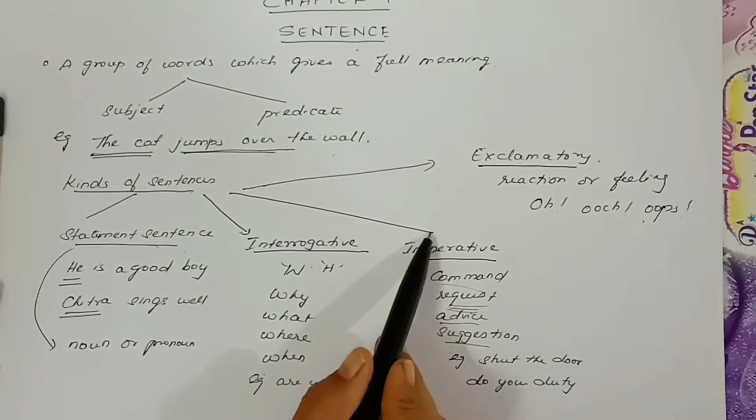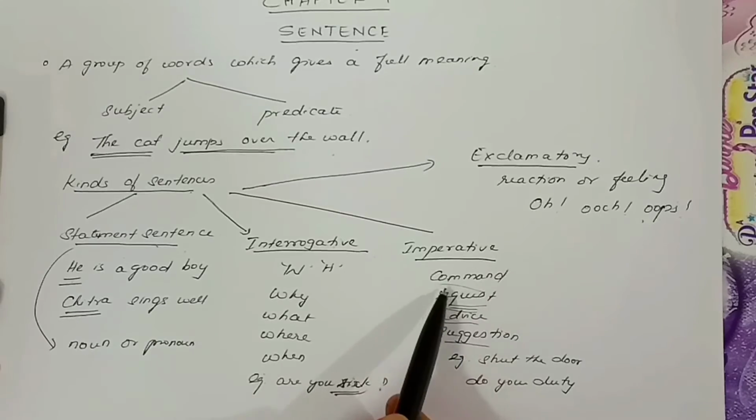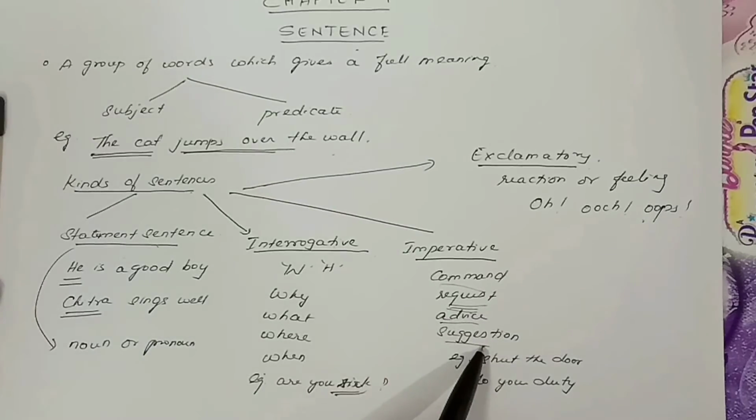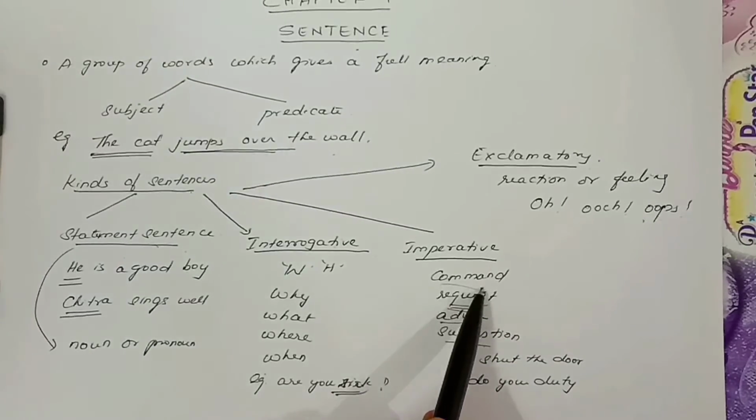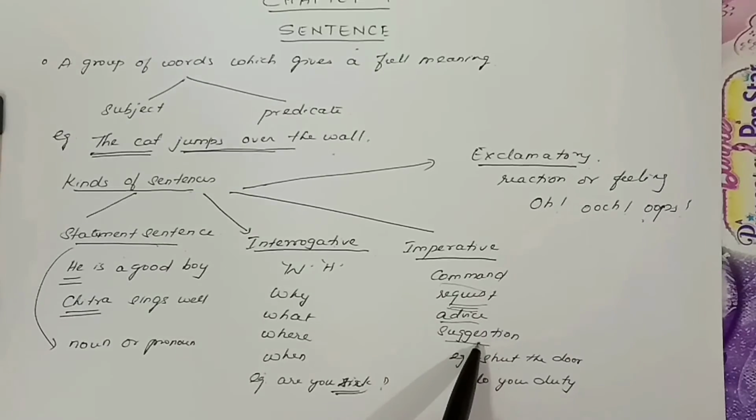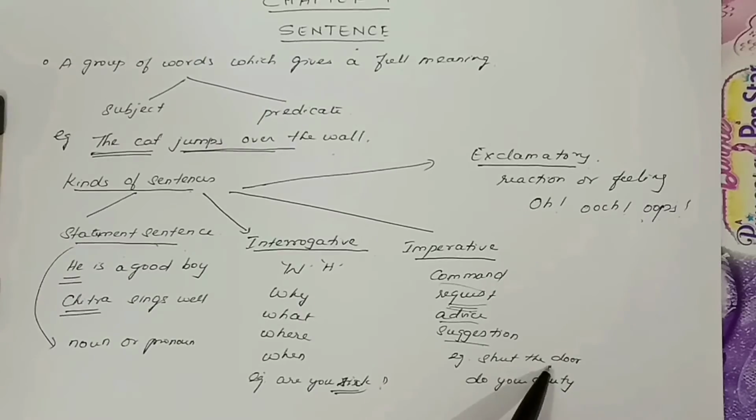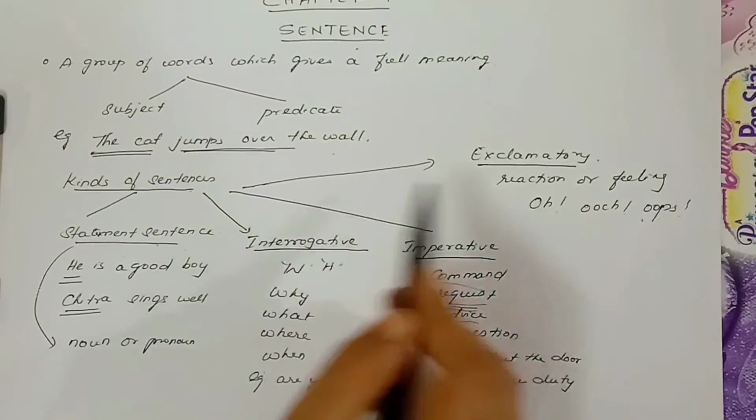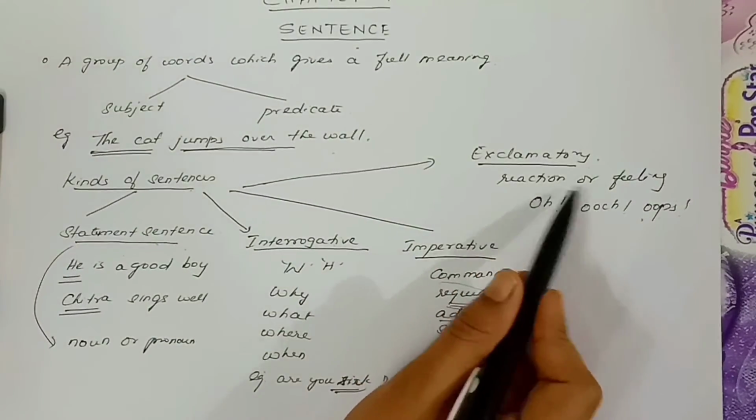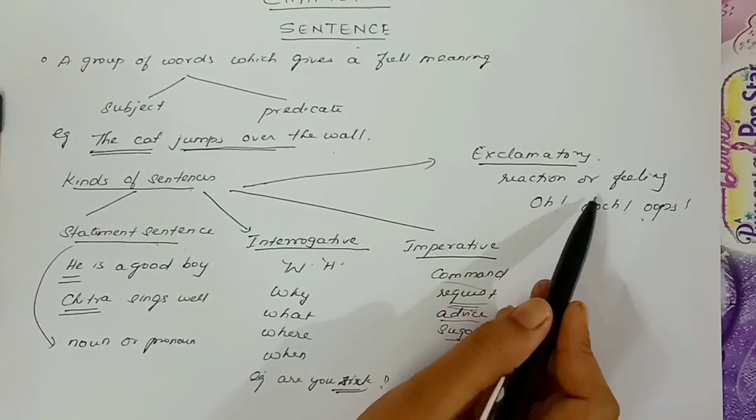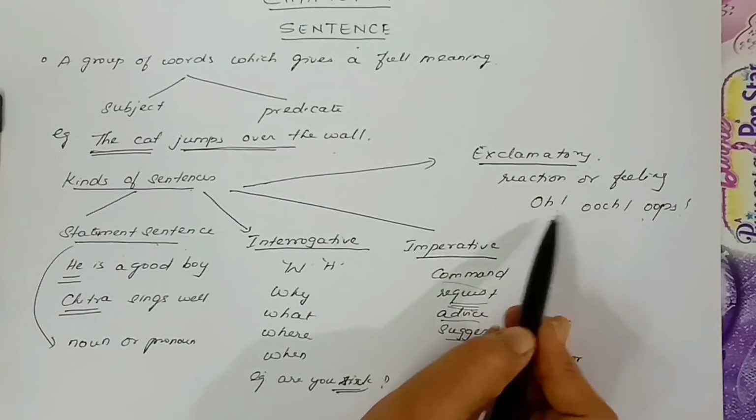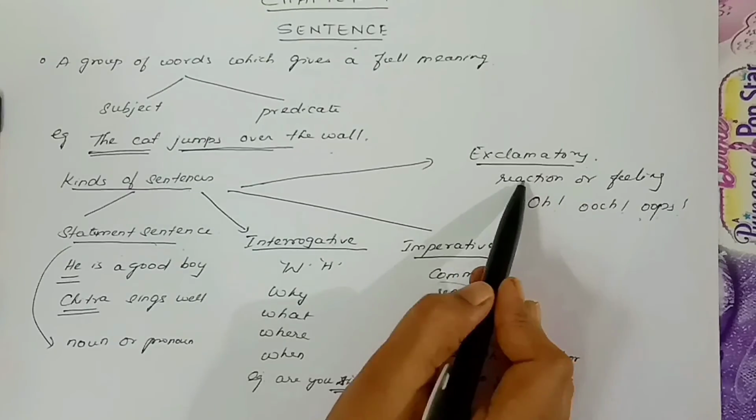Again, the third kind is imperative. Imperative means command, request, advice, suggestion. So a sentence which denotes command or request or advice or suggestion comes under imperative sentences. For example, shut the door, do your duty. And the fourth kind is exclamatory. It represents the feeling or reaction of somebody or something, and is called an exclamatory sentence.